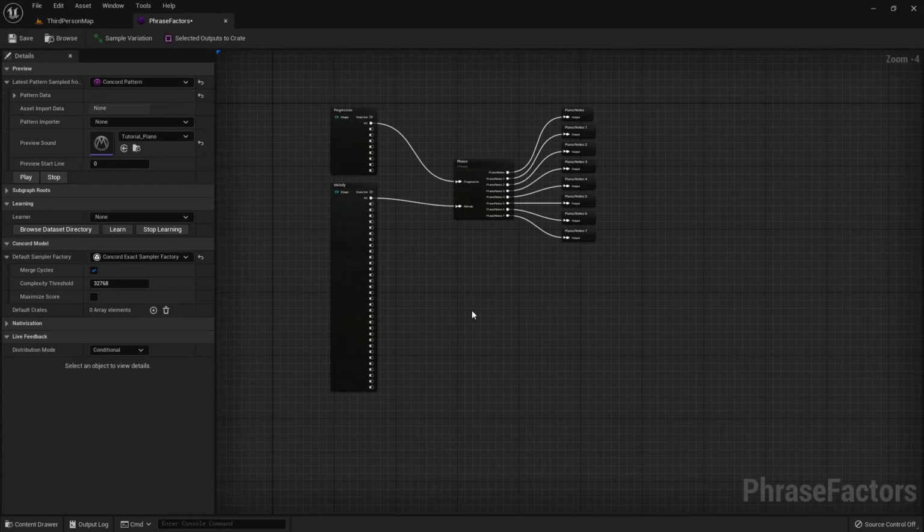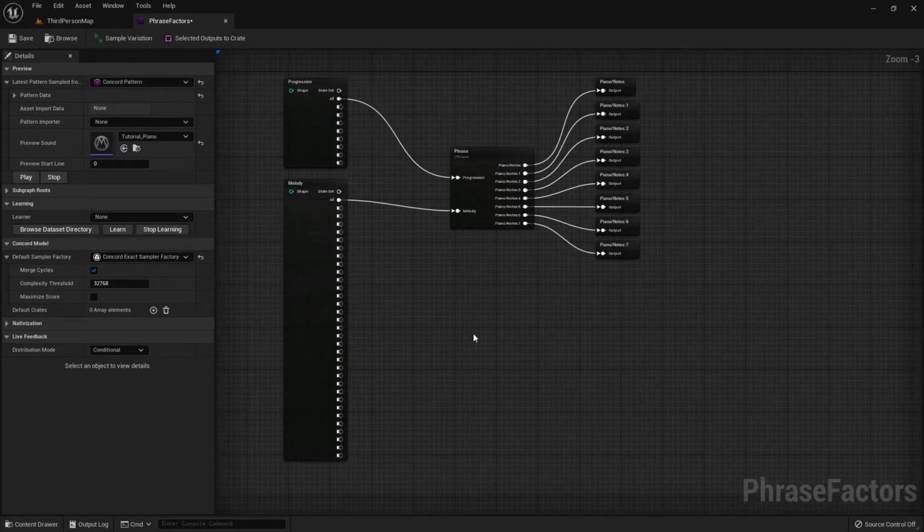In our case, a dataset is a collection of Concord crates that contain observations for the random variable boxes in our model. So we're looking for 8 values for our progression and 32 values for our melody, and those values are in a space between 0 and 15, which is interpreted as scale degrees. So let's build some different crates just using Concord nodes.